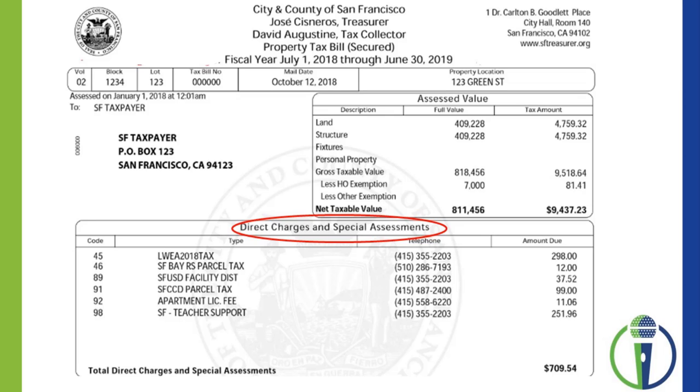Each one has a formula included in the formation or creation documents for that specific special financing district. Step 1. Call the number shown in your property tax bill for each of your special financing districts and request that document so that you can understand how that amount is calculated, because it is not the same for each one of them and it's not based on the value of your property.